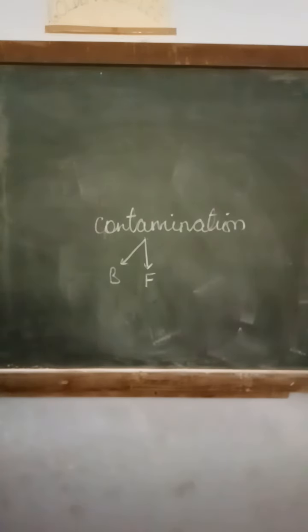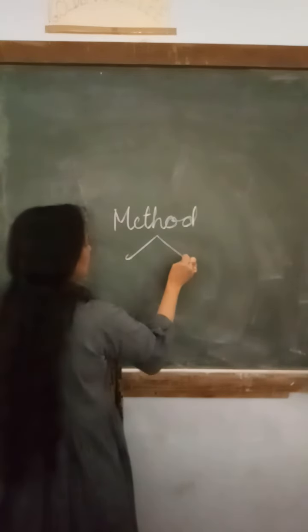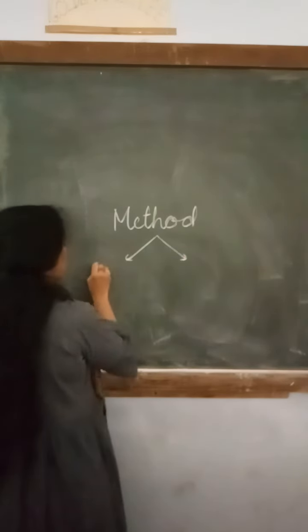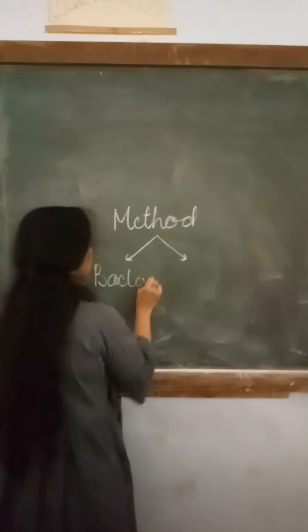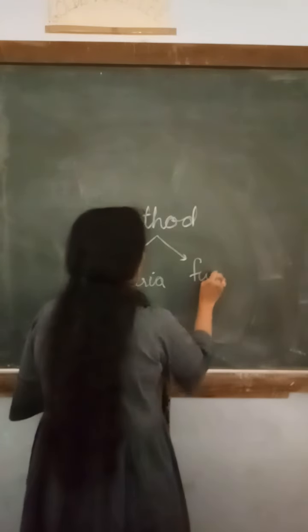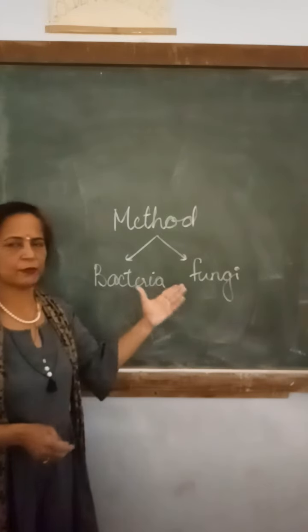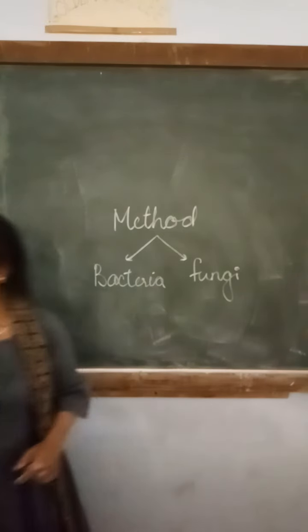So here we are able to understand this, and we want to detect the presence of their cells. So for that checking we go in this method by two means. We prepare media and condition in such a way that we are able to find out the bacteria present in the pharmaceutical product as well as fungi present in the pharmaceutical product. So both the practicals will go on simultaneously. Okay. So now we will see how it is to be done.